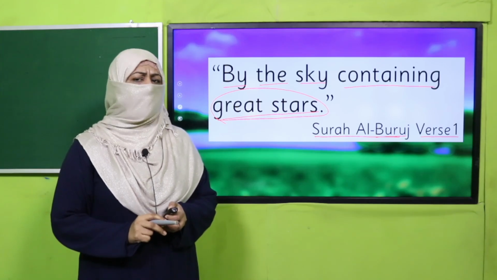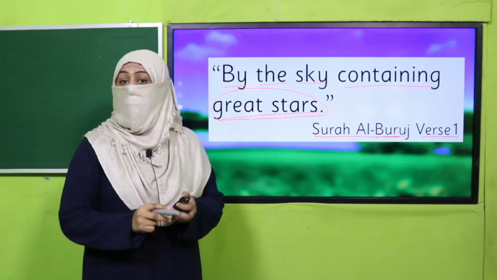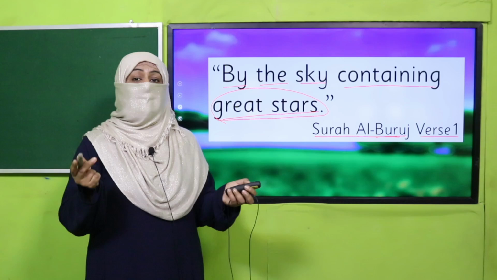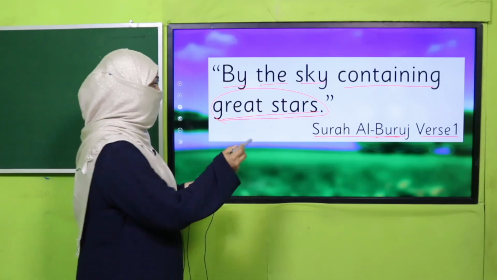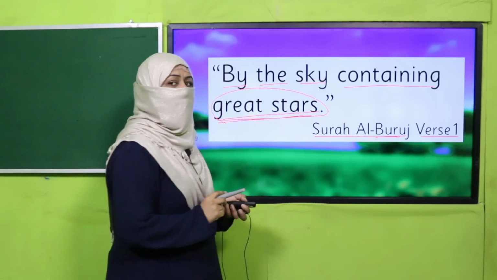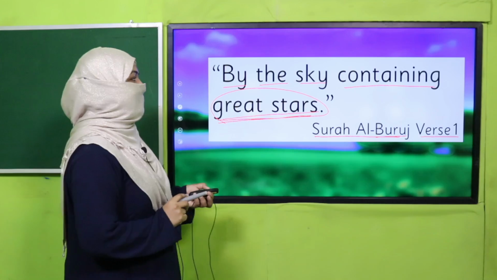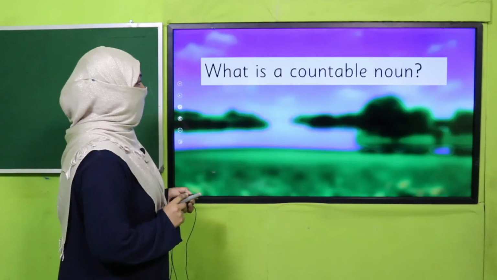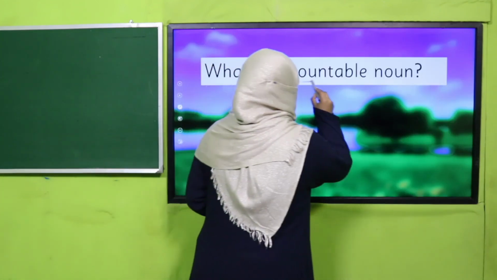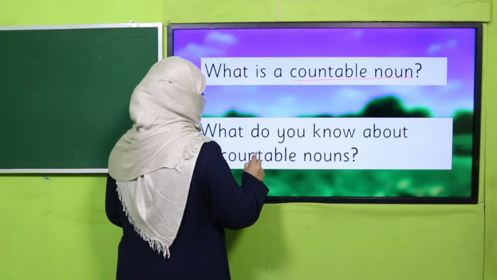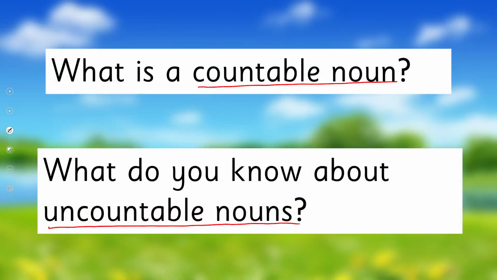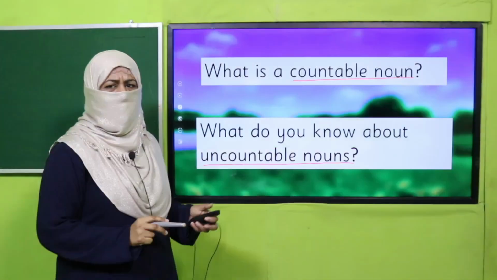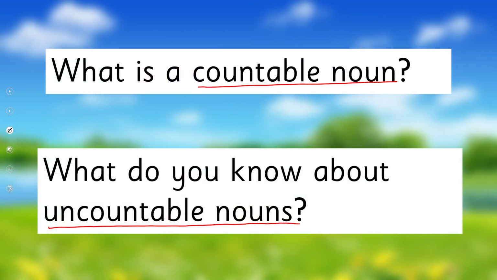And you tell me, can we count stars? No, we cannot. So anything which we cannot count is called uncountable. Okay, so now you tell me, what is a countable noun, and what do you know about uncountable nouns? I just gave you a clue, so pause the video, answer these questions to your teacher.